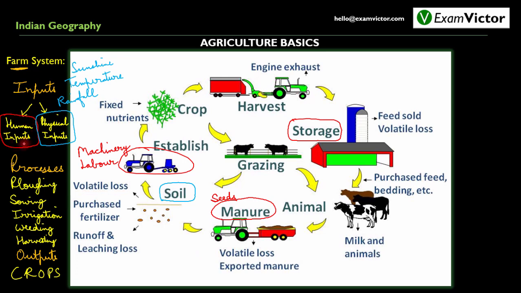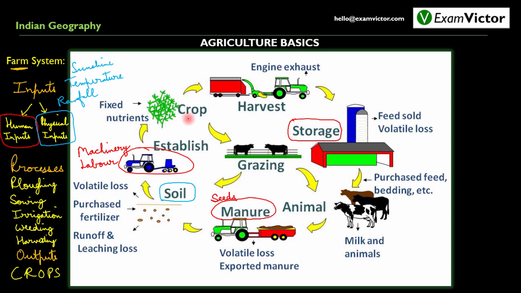Everything that is marked red represents human inputs. So the machinery that is used in the farms is human input. The labor that is put in by human beings is also human input. Seeds and manure which are put to the field are also human inputs. Apart from this, we have physical inputs which have been written in blue color. Sunshine, temperature, rainfall, all these are physical inputs. So let us see how the entire process takes place.